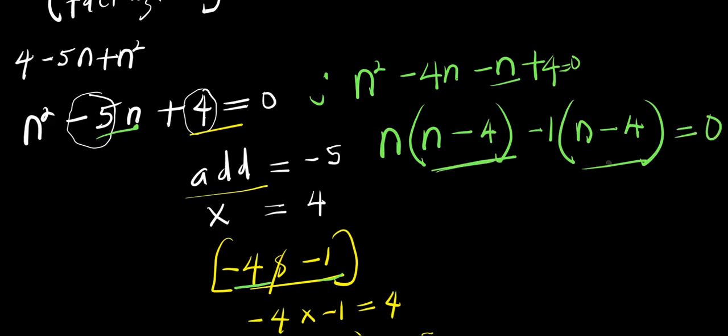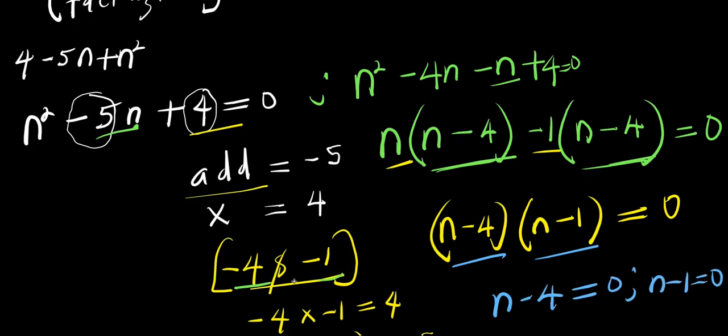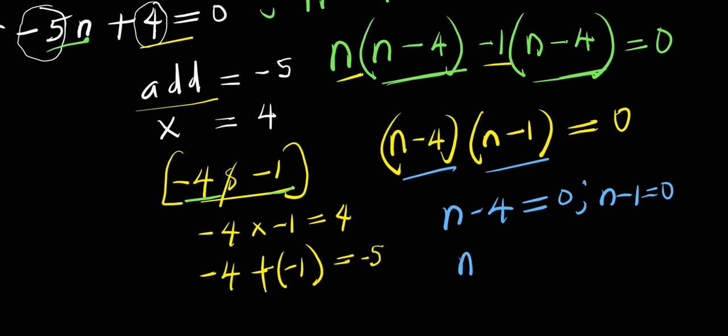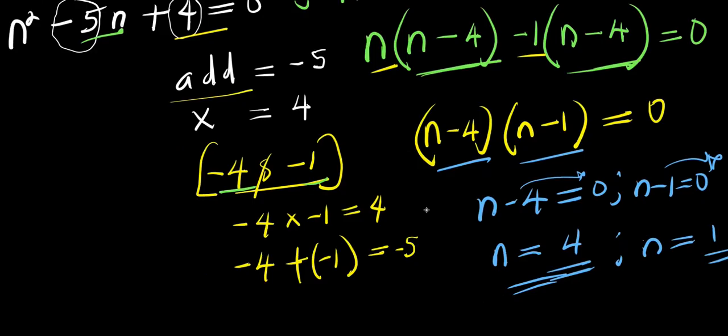So we can factor out one of these. We have n minus 4. Then we pick this and this here. We have n minus 1 equals 0. So from here, we equate each of these to 0. n minus 4 equals 0. n minus 1 equals 0. So from here we have n equals, n minus 4, take this over here, it becomes positive 4. Take this over here, it becomes n equals 1. We still have the two solutions that we had earlier on, 4 and 1.